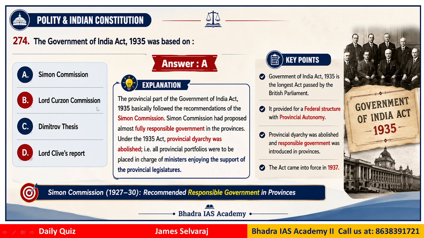Question number 274. The Government of India Act 1935, which played a very important role, was based on which of the following? Simon Commission, Lord Curzon Commission, Dimitrov thesis, Lord Clive's report. If you look at it, the provincial part of the Government of India Act 1935 basically followed the Simon Commission recommendation. It proposed fully responsible government in the provinces. So the correct answer would be option A, Simon Commission.